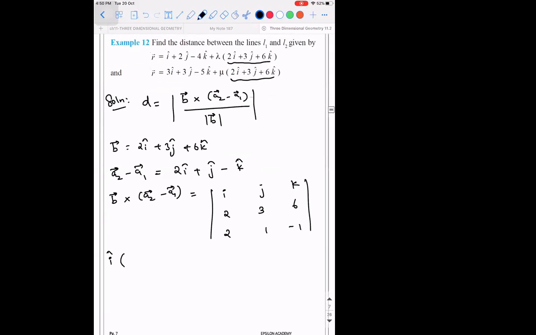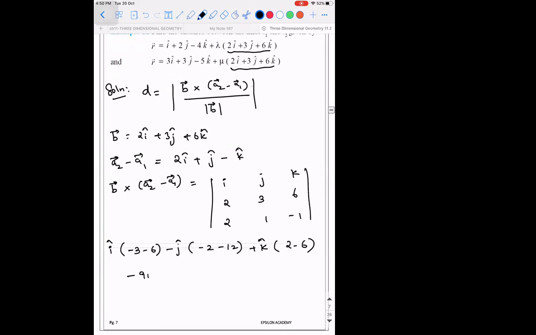So i cap into minus 3 minus 6, minus j cap into minus 2 minus 12, plus k cap into 2 minus 6. So it is minus 9i cap plus 14j cap minus 4k cap.